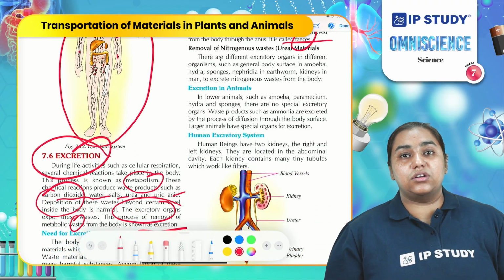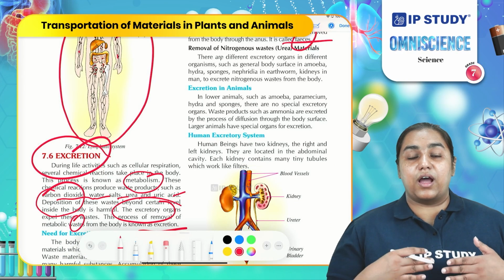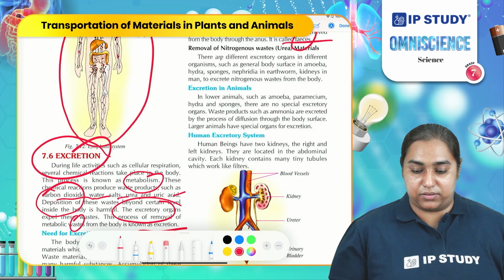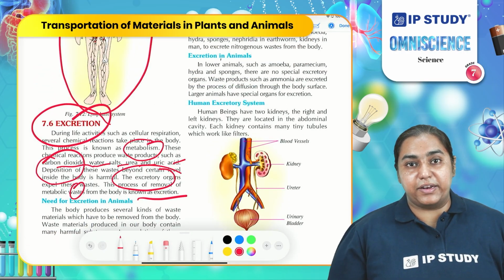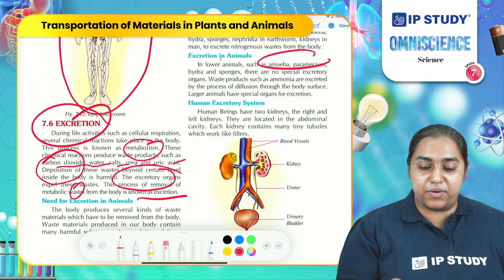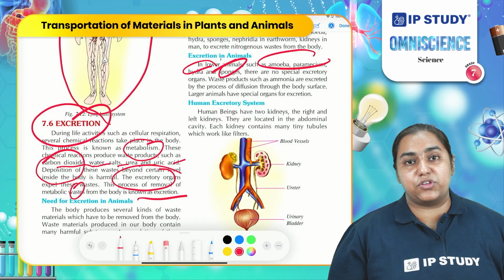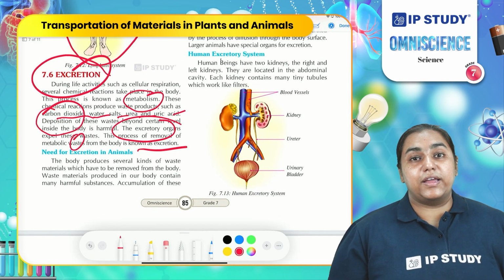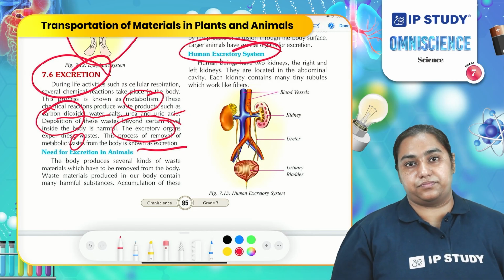Excretion is not restricted to human beings. It occurs in all living beings, whether plants or other animals. All animals have their special medium through which they remove waste. For example, small animals like amoeba, hydra and sponges have small vacuoles through which waste material is removed. In the human being, there is a special excretory system.